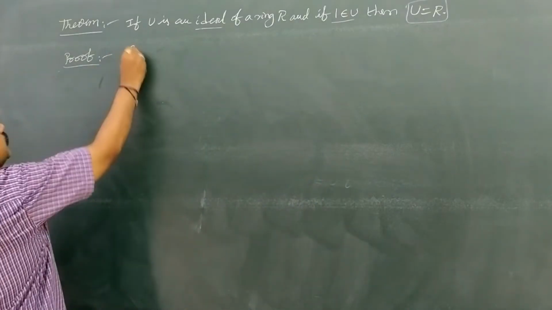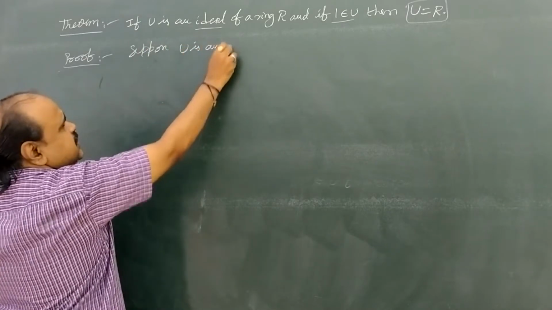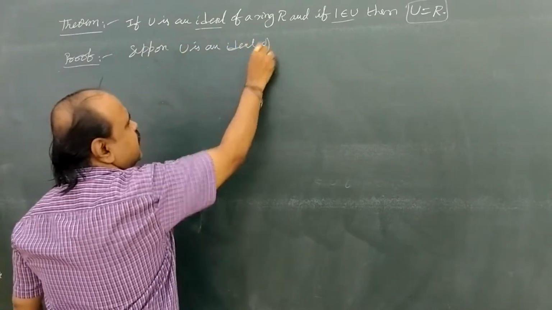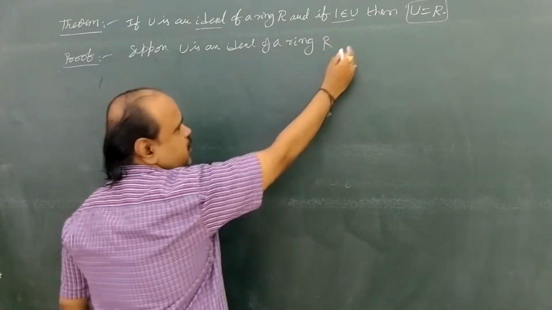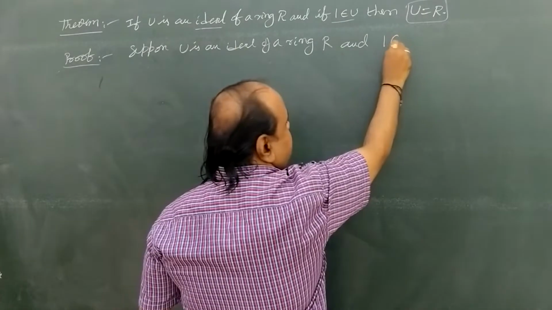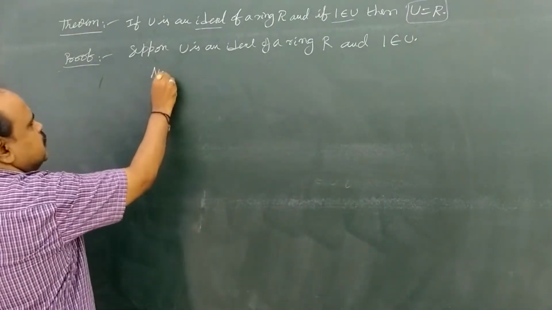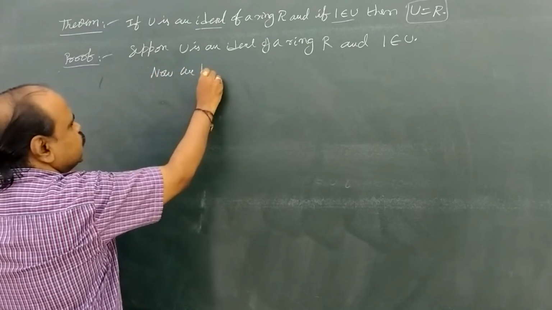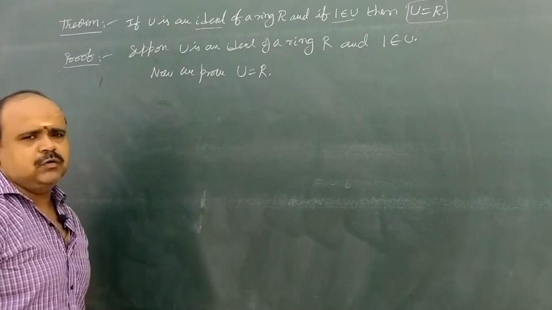Suppose capital U is an ideal of a ring capital R, and it is already given that 1 belongs to U. Now we are going to prove U equal to capital R.